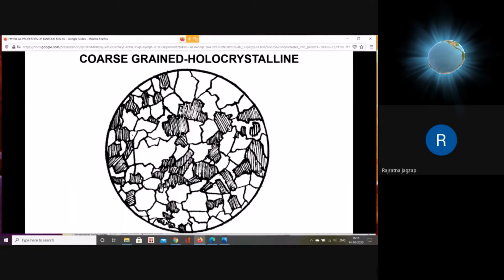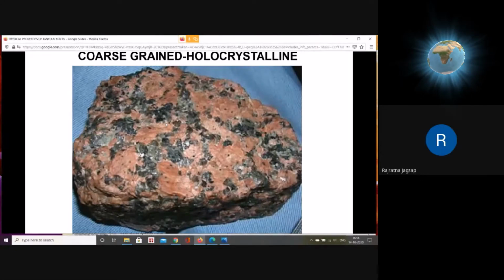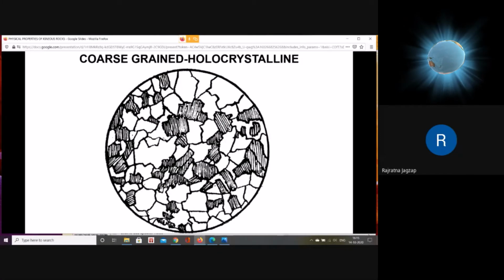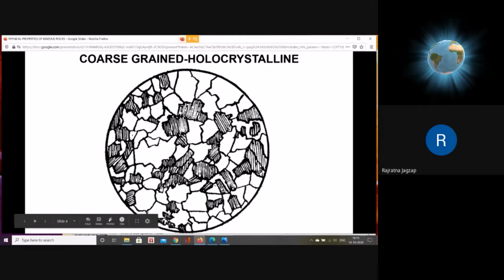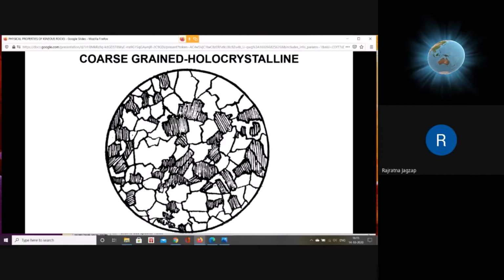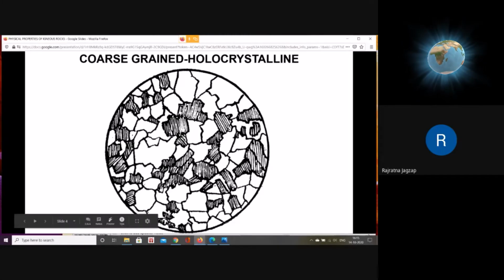This is how it looks under the microscope. The same rock that you have seen in the megascopic hand specimen looks like this under the microscope. So you can see these minerals are coarse-grained, and there is no gap between the minerals because they are formed at high temperature and high pressure conditions, at a greater depth. Whatever you are seeing inside this circle is as it is seen in the microscope. Whatever material is there is all crystalline material and coarse grained.